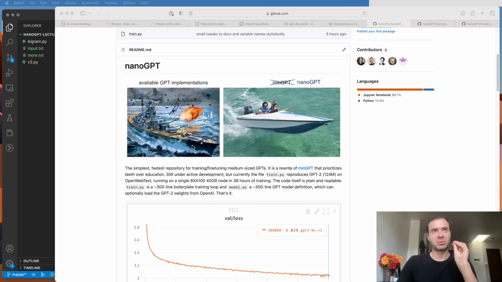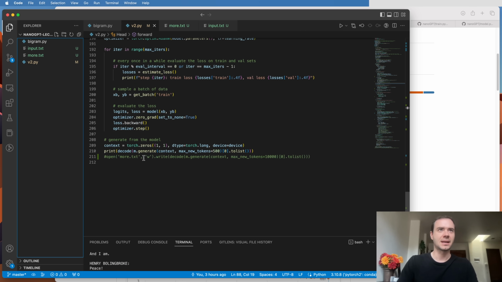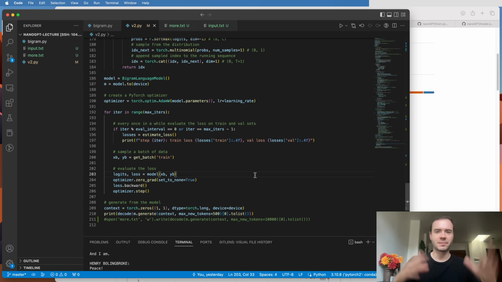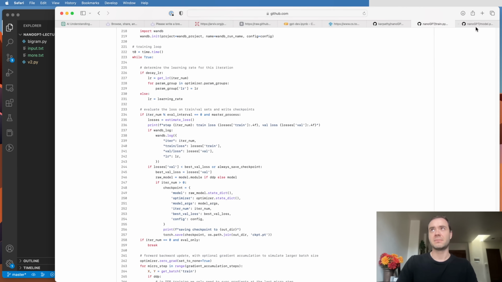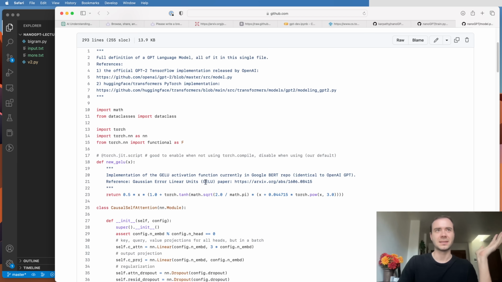Okay, so now I wanted to do a very brief walkthrough of nanoGPT, which you can find on my GitHub. nanoGPT is basically two files of interest: train.py and model.py. Train.py is all the boilerplate code for training the network. It is basically all the stuff that we had here. It's the training loop. It's just that it's a lot more complicated because we're saving and loading checkpoints and pre-trained weights, and we are decaying the learning rate and compiling the model and using distributed training across multiple nodes or GPUs. So train.py gets a little bit more hairy and complicated. There's more options, etc. But the model.py should look very, very similar to what we've done here. In fact, the model is almost identical.